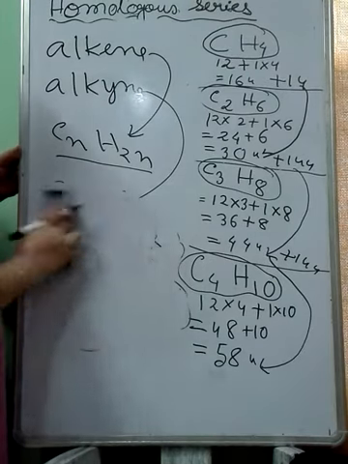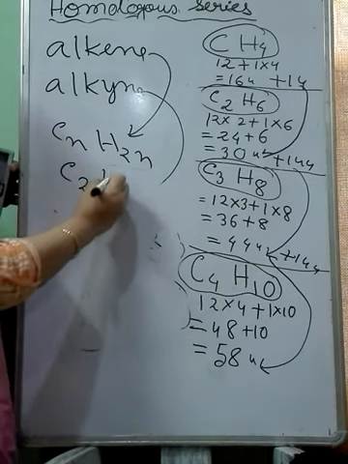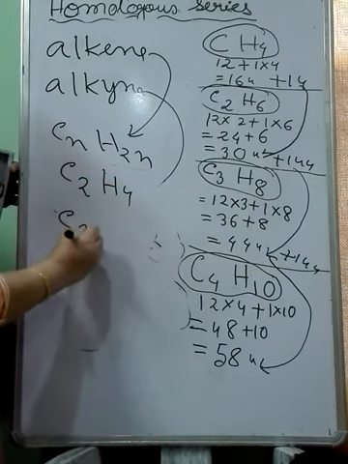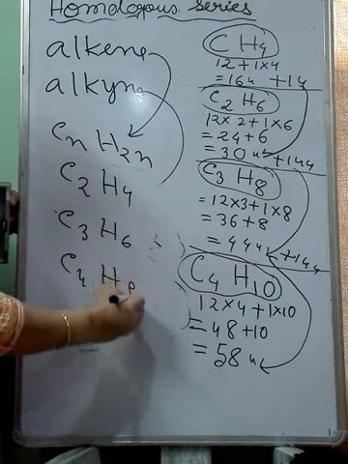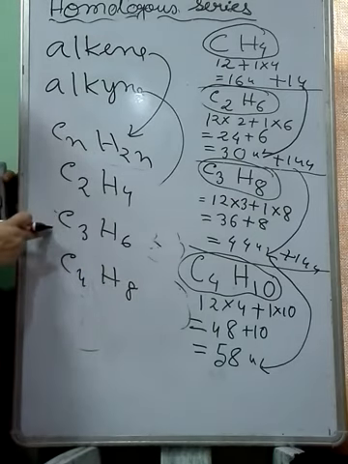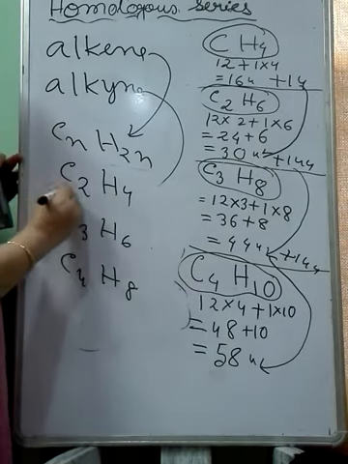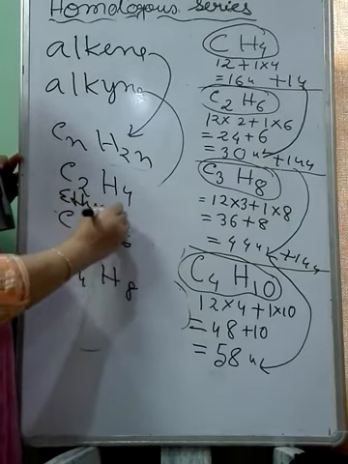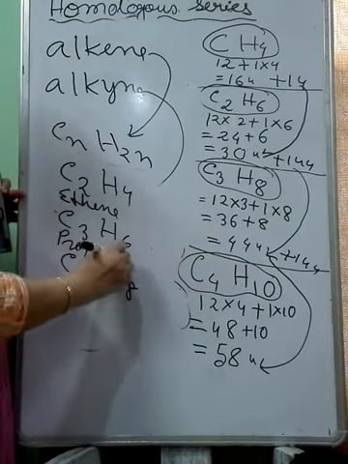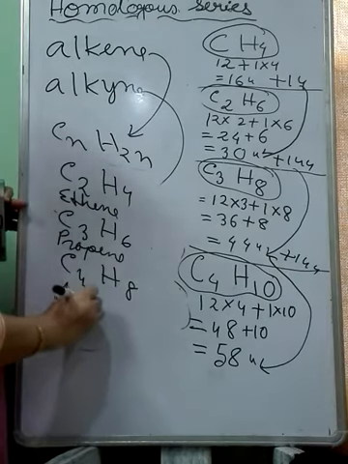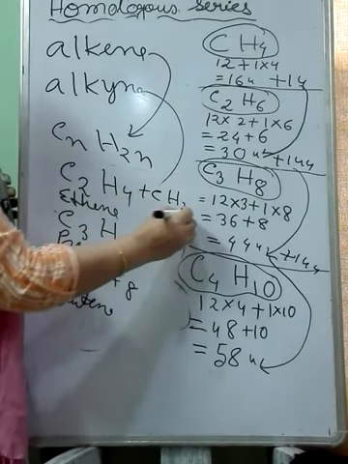Suppose I am giving the example of ethene. First member C2H4, second member C3H6, third member C4H8. That one you know. This is ethene, propene, butene. You see the difference between ethene, propene, and butene. So the difference is the same. If you add here CH2, what will you get?